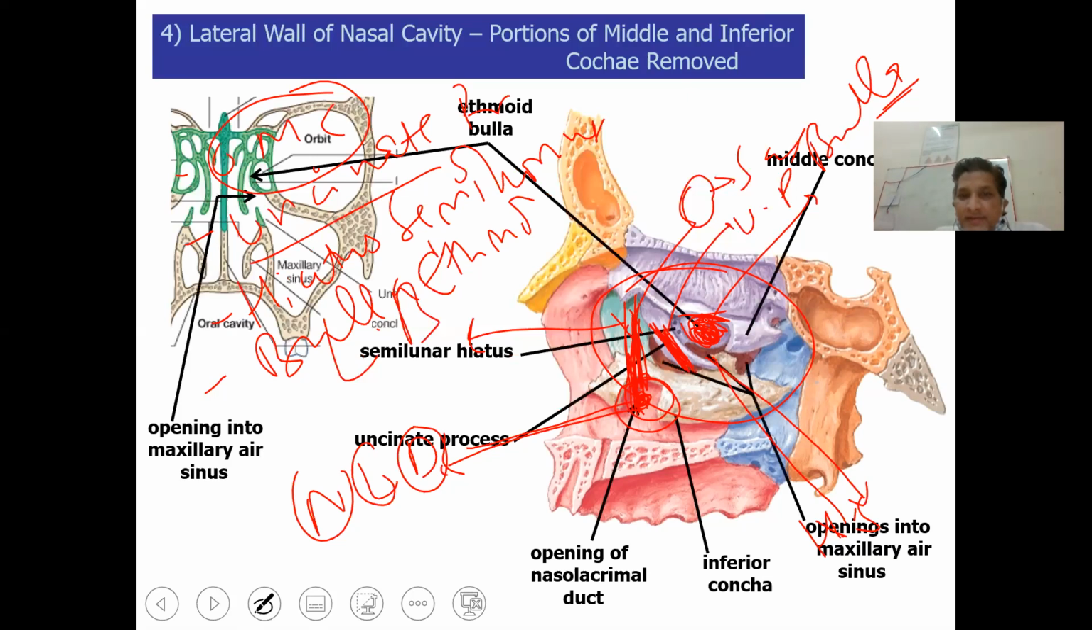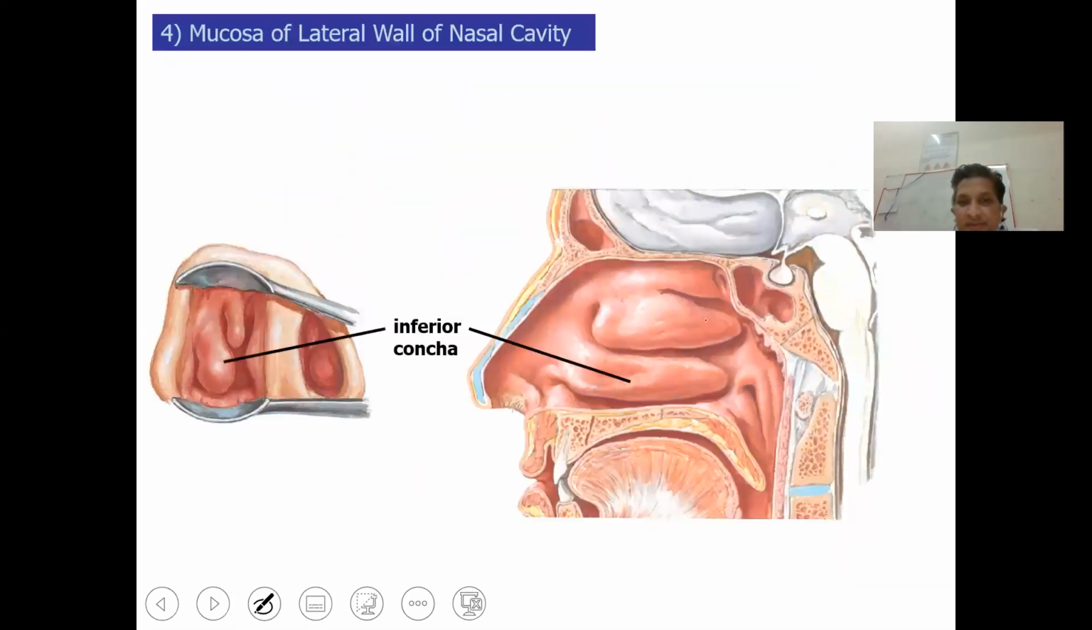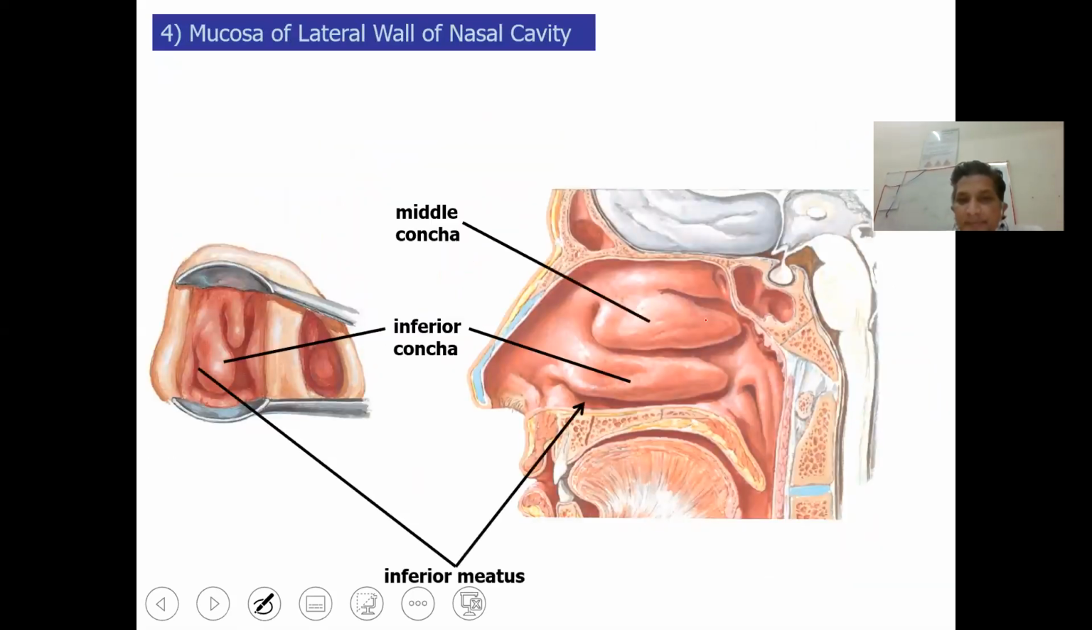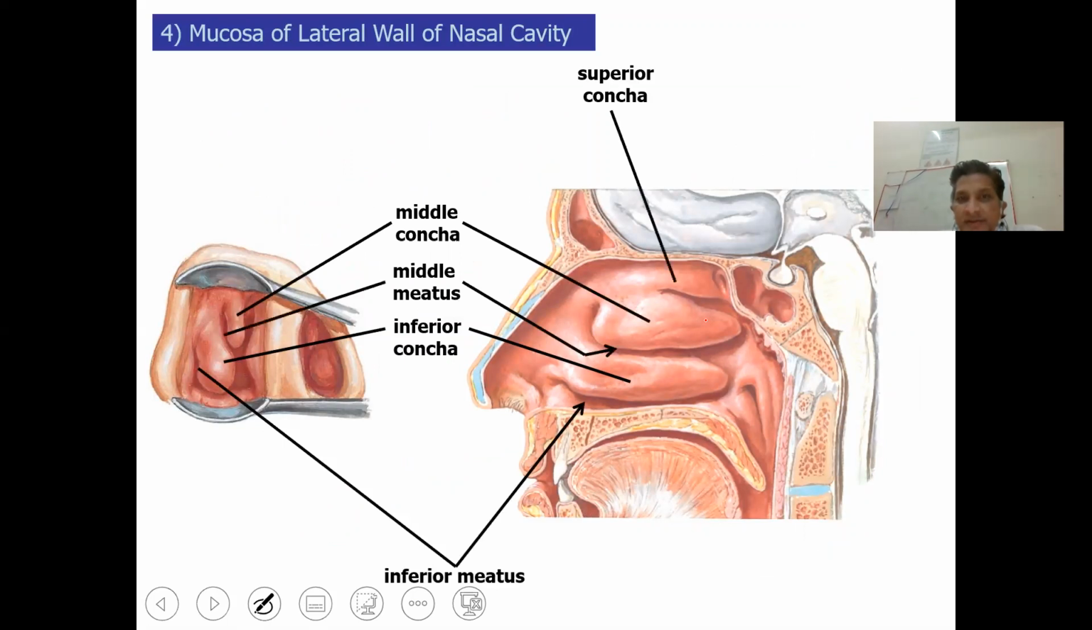We have already discussed these structures. This is again the concha. We have already discussed that these are the three conchae: the inferior concha or turbinate, middle turbinate, and superior turbinate. Superior meatus, middle meatus, inferior meatus. Openings of different structures we have already gone through. This again is the sphenoid bone and C1, C2.